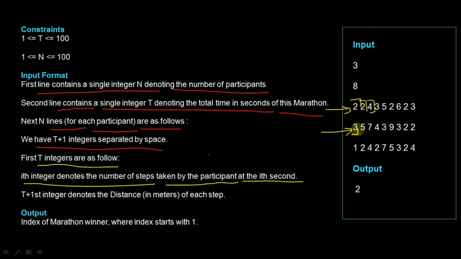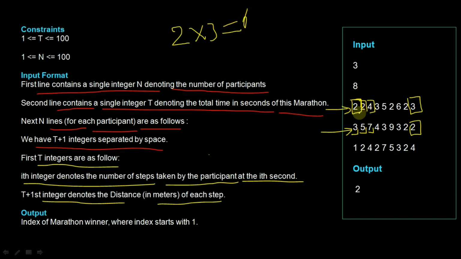The second participant will cover 3 steps in the first second, 5 steps in the second, and 7 steps in the third second, and so on. Okay, so the last integer says t plus 1 integer denotes the distance in meters of each step. You can observe this as the last integer of each participant. So the first participant in the first second is covering 2 steps, so how much distance will he cover? That is 2 into 3, that is 6 meters.